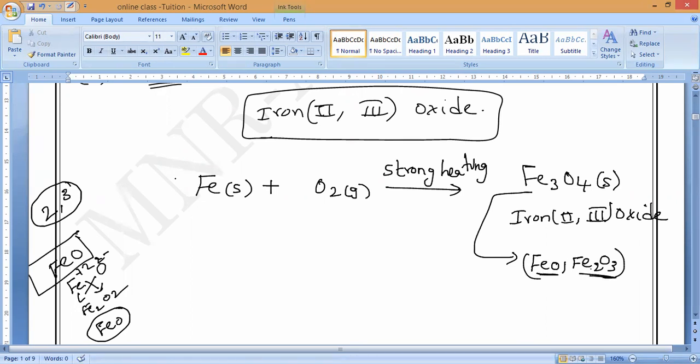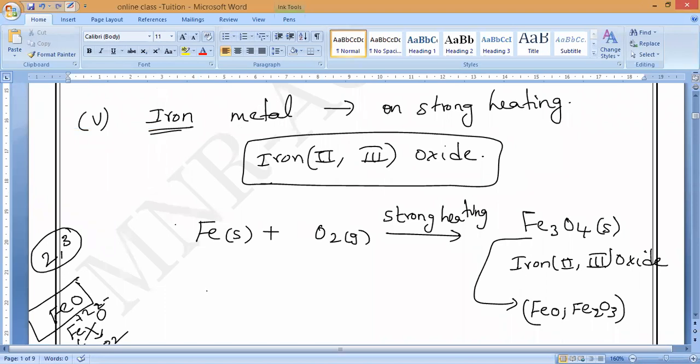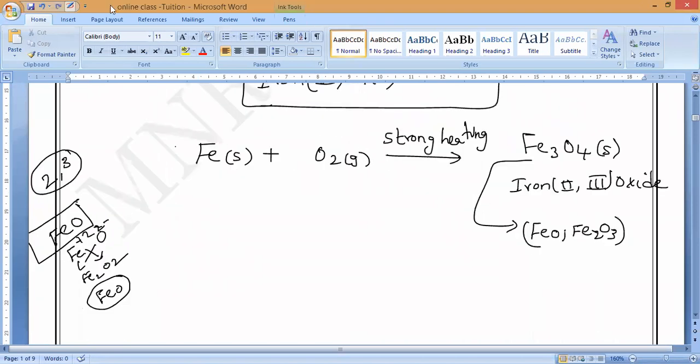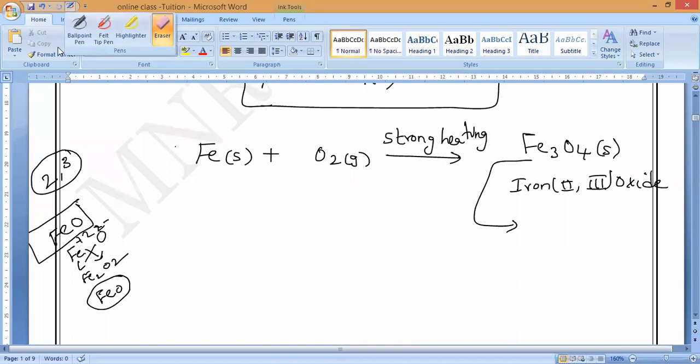Is it okay, guys? Please respond. Iron 3 oxide, yes sir. That is what you should remember. So this is iron 2 oxide. All of you clear? Any doubt in this? Okay. No doubt, sir. How, sir? Fe3O4, how, sir?